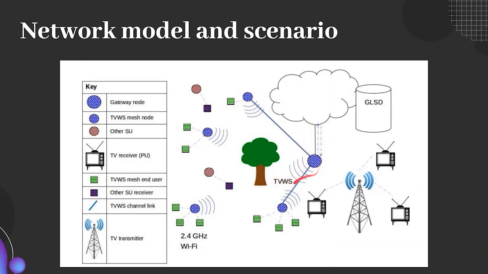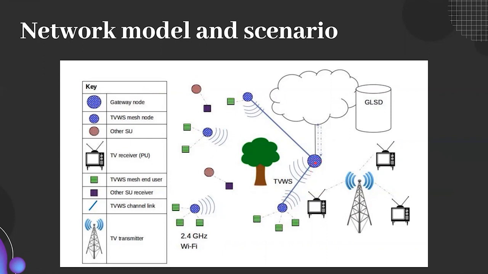Our spectrum nodes are in the presence of the primary users, which in this case is TV broadcast services. For this reason, in order to prevent interference with the primary users of the spectrum, it is required that our nodes use a geolocation spectrum database to obtain the list of allowed channels and operating parameters. Our nodes are also in the presence of other secondary users that may also be accessing this spectrum band opportunistically.